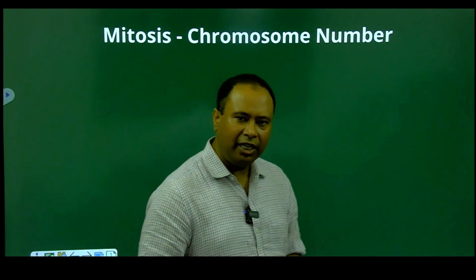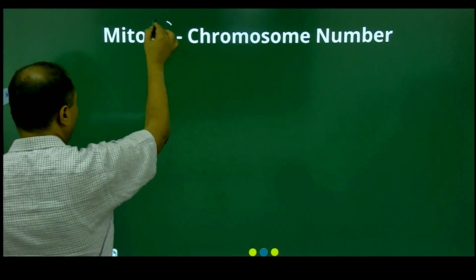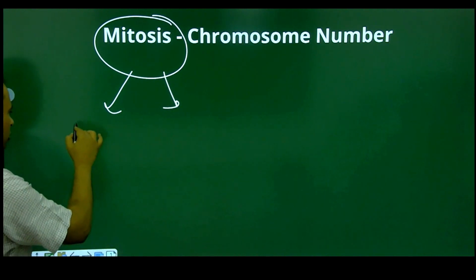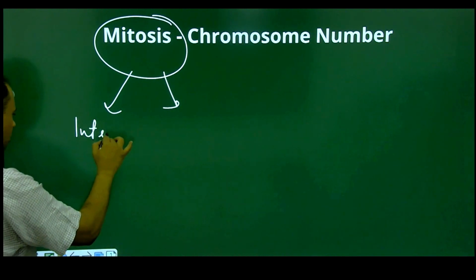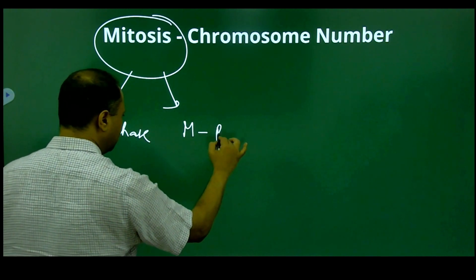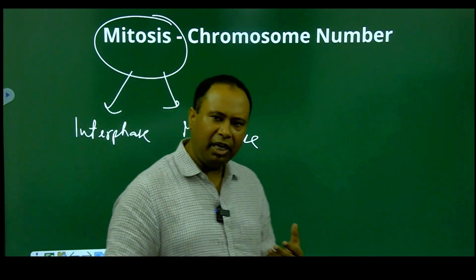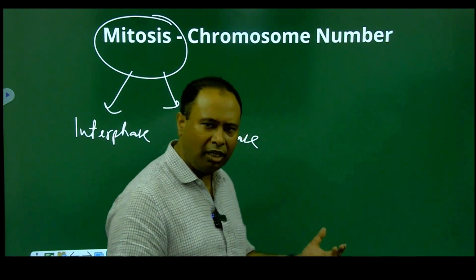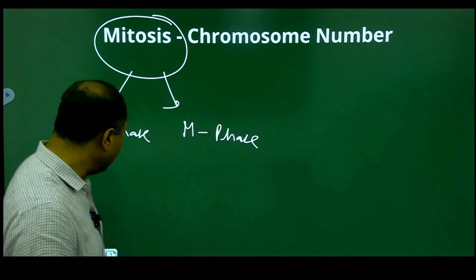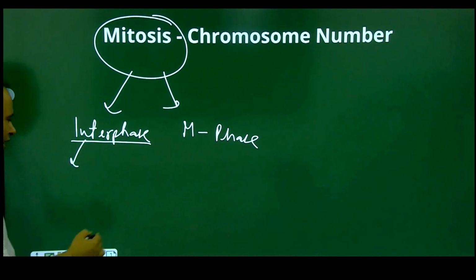तो देखिए जब हम माइटोसिस की बात करते हैं, we know mitosis itself can be divided into two broad phases. One is called the interphase, and one is called the M phase. And we know that interphase can again be divided into different subphases, and similarly the M phase can also be divided into different subphases.